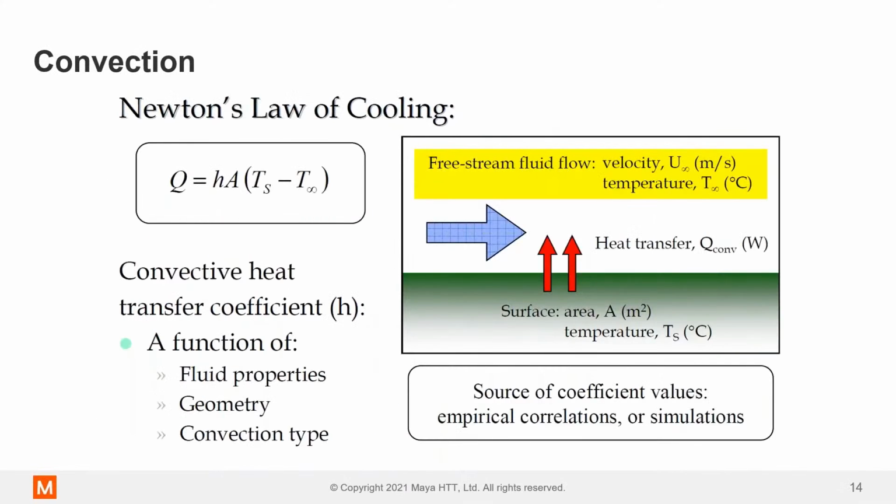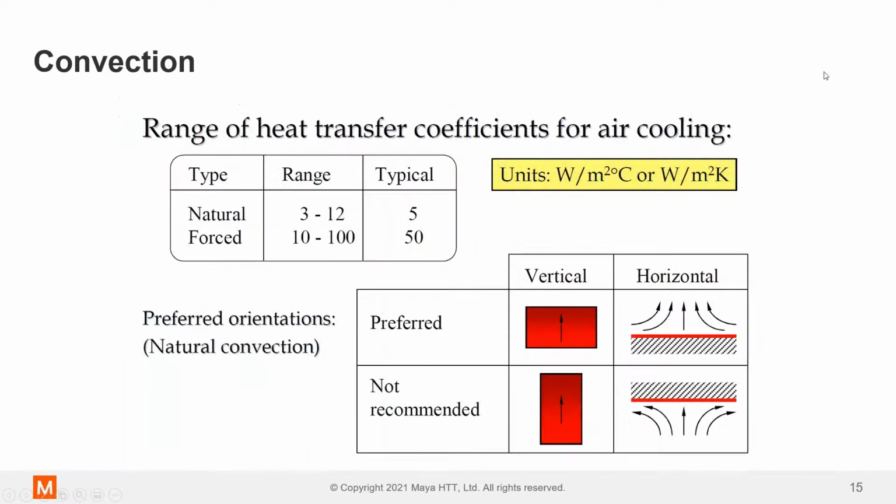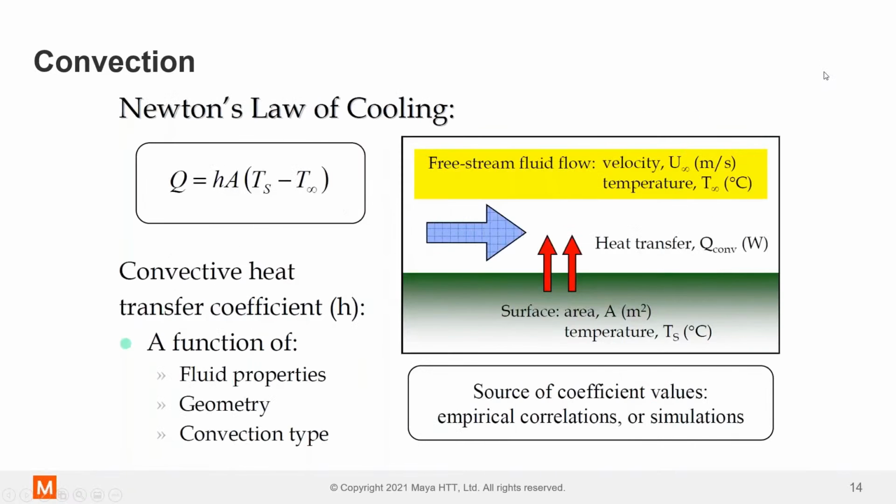All right, next one is convection. Convection is characterized by Newton's law of cooling. Convection is when we have heat transfer from a solid into a moving fluid. So in this equation, it's the area times the delta T multiplied by H. H is the heat transfer coefficient measured in watts per meter squared Kelvin, and it's a function of the fluid properties.